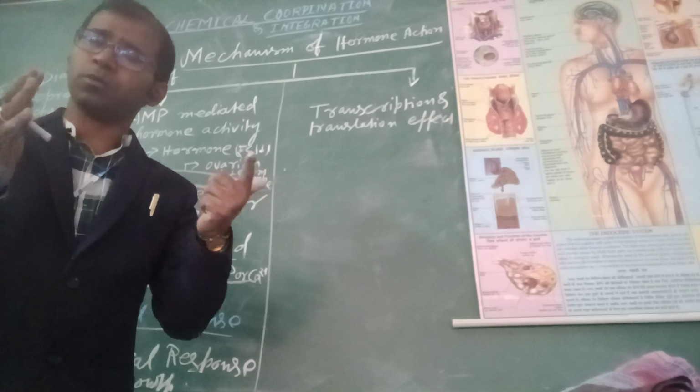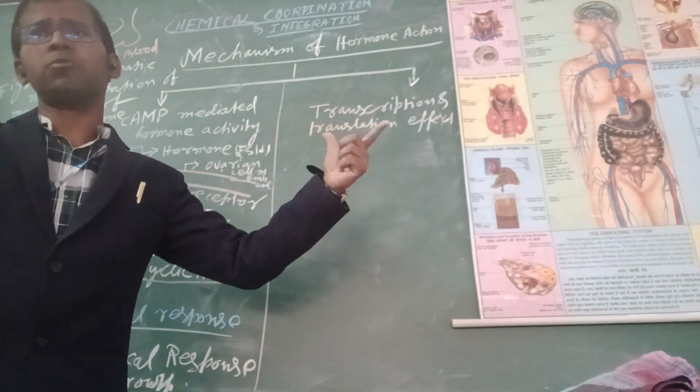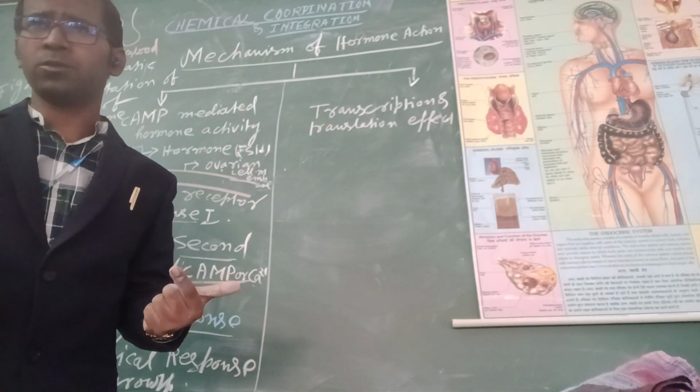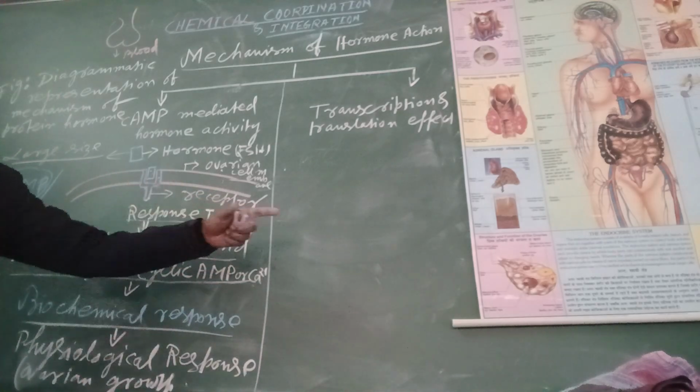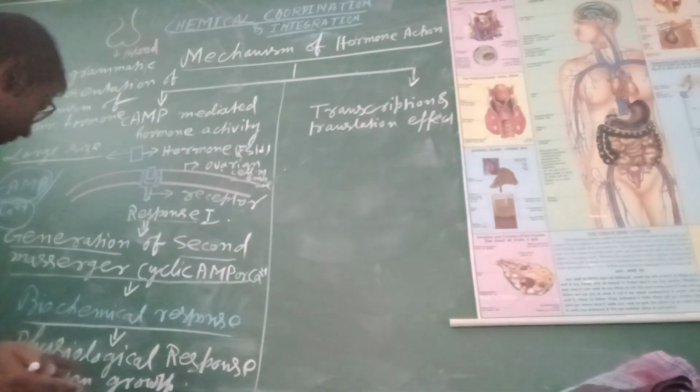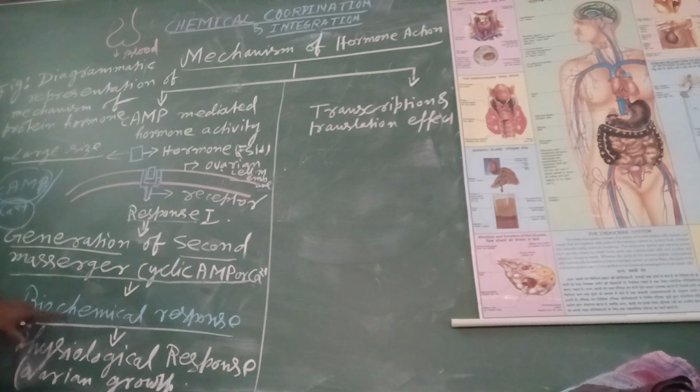Okay, so without protein synthesis, how will a cell increase its size? Understood? Or it starts cell division, so that the ovary will enlarge in size. Okay, then look, due to the biochemical response comes the physiological response, or ovarian growth. Understood? So what is the main thing?